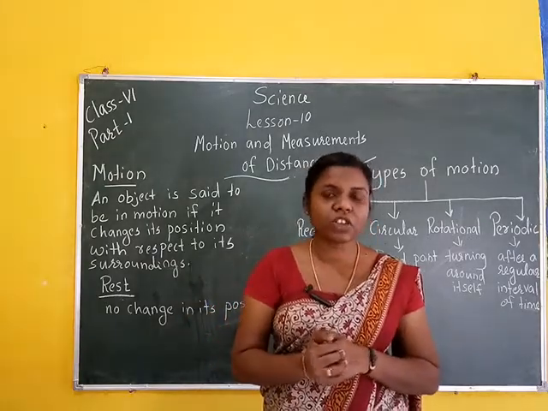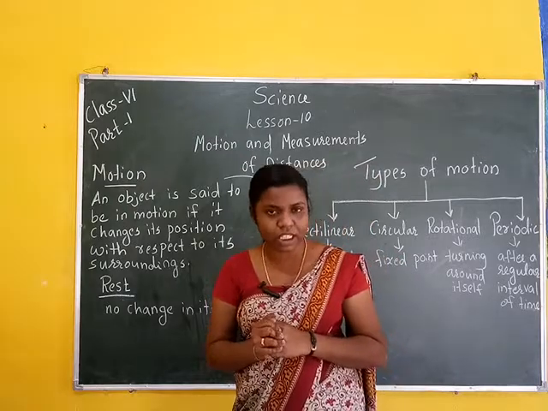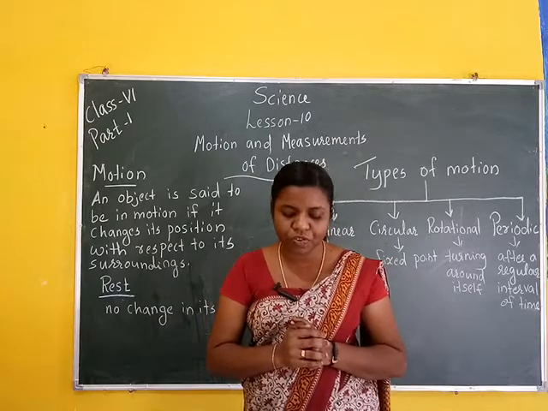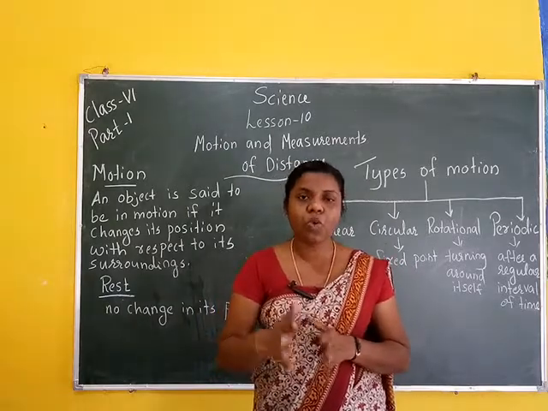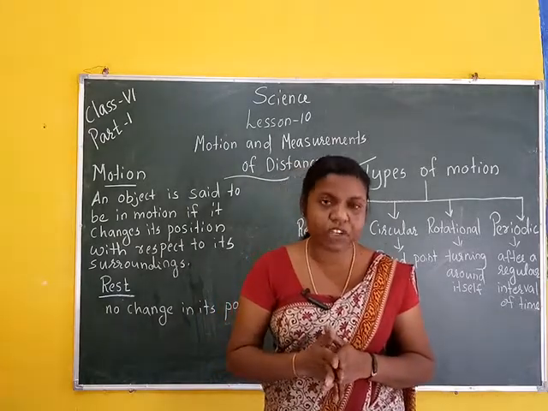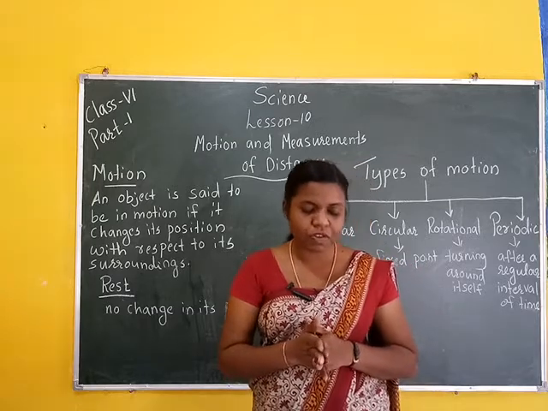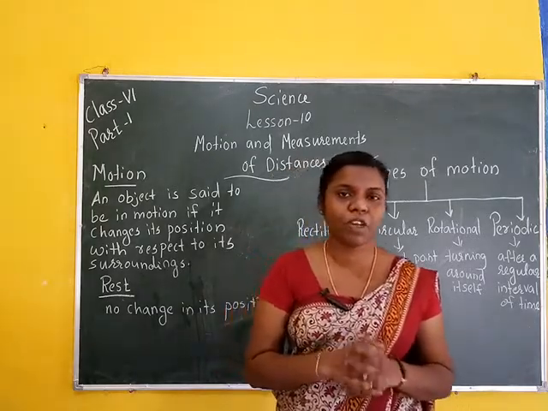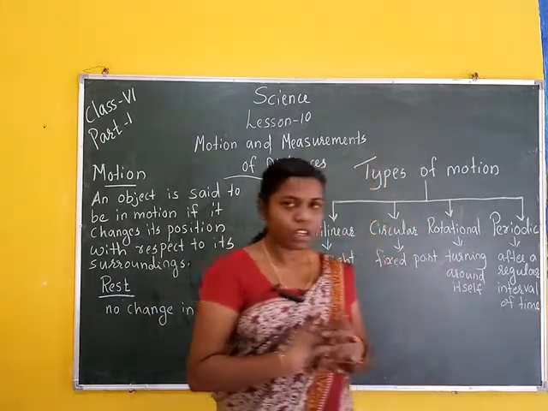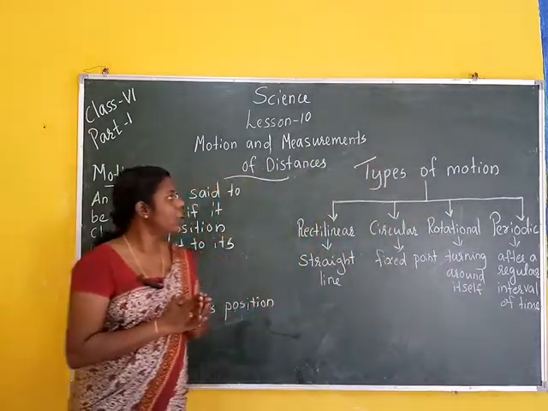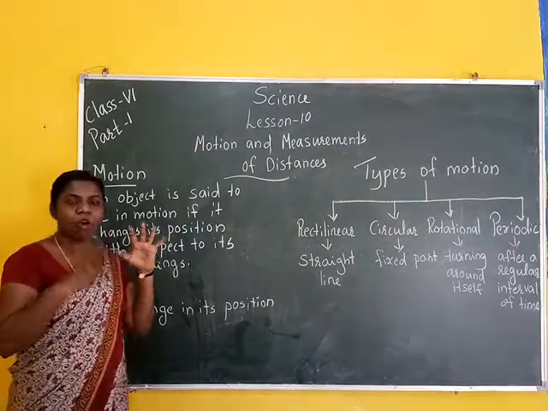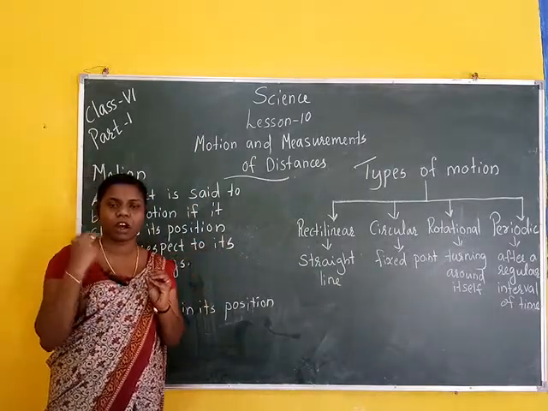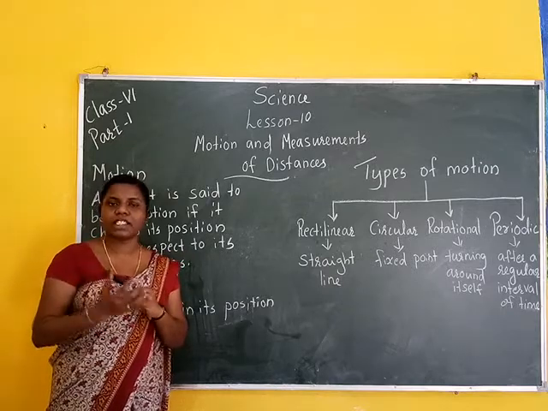More examples: the revolution of planets around the sun, the motion of a swing, a branch of a tree moving to and fro, and the strings of a guitar and the surface of drums and tabla. These are examples of periodic motion. Understood?